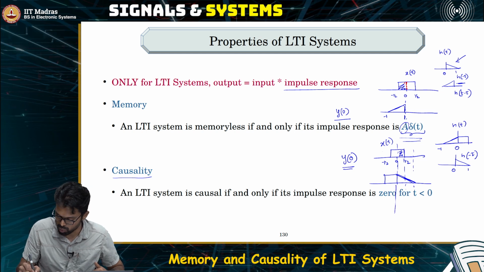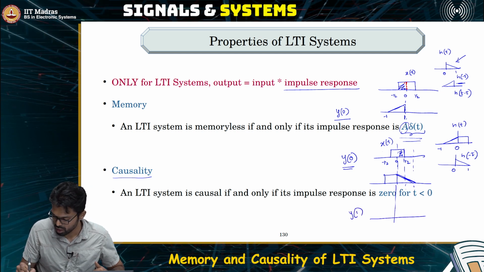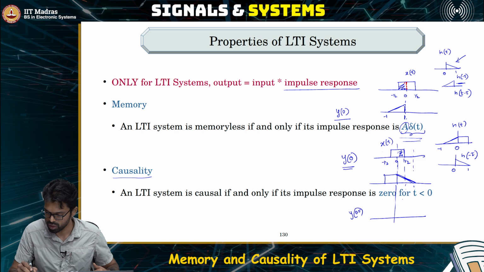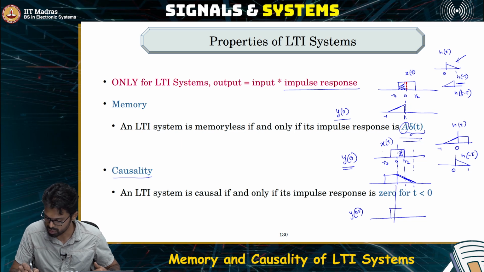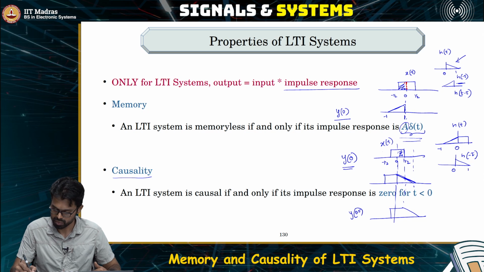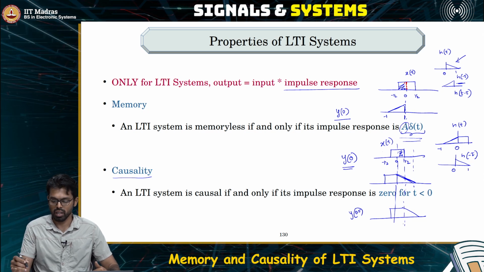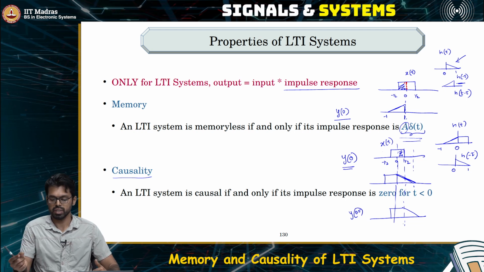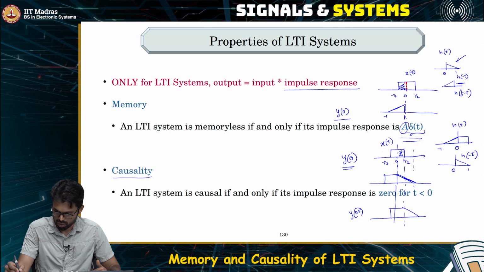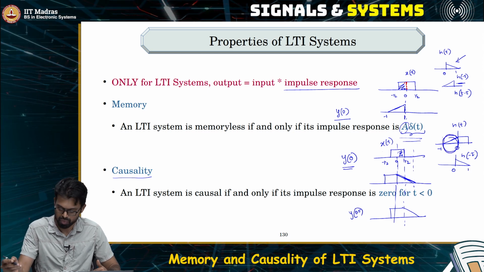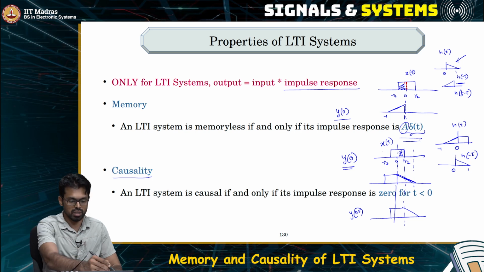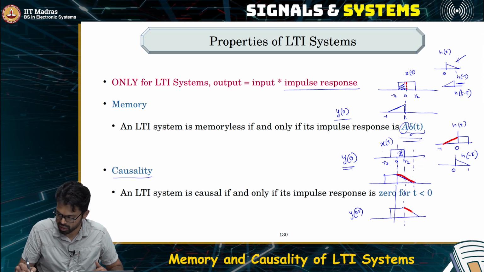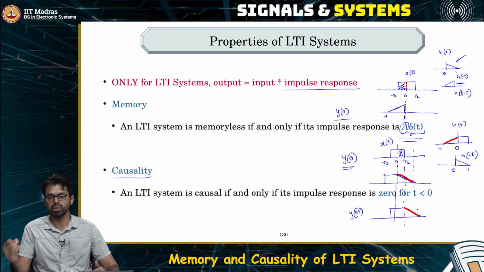If you are computing y of, let us say, 0.5, then you would shift the signal by this much. Once again, the portion of the impulse response which corresponds to the negative time, this region here, always starts appearing at the future values of the input.